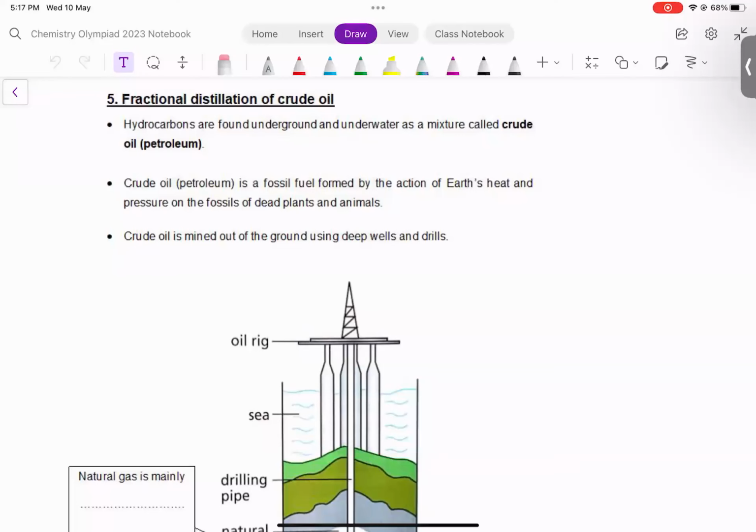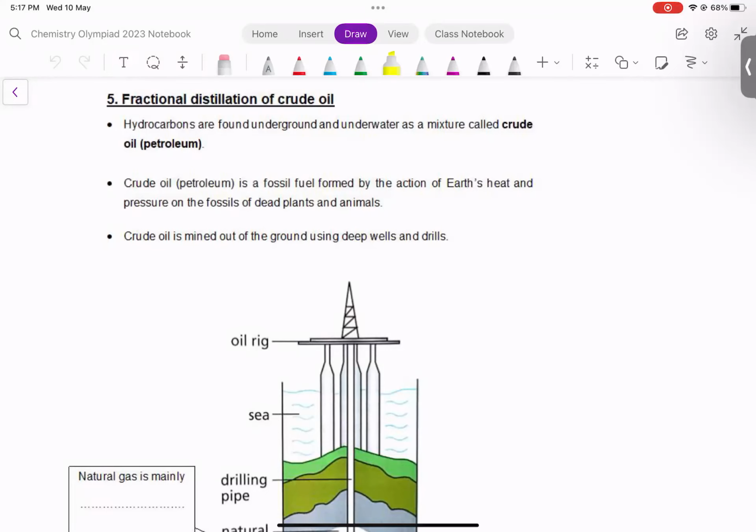Okay, welcome back to another training session for the Singapore Junior Chemistry Olympiad. In this training session, we are going to finish introduction to organic chem, and then we will move on to alkanes and alkenes. So intro to organic chem is set number 7. We will start from page 11, which is the fractional distillation of crude oil.